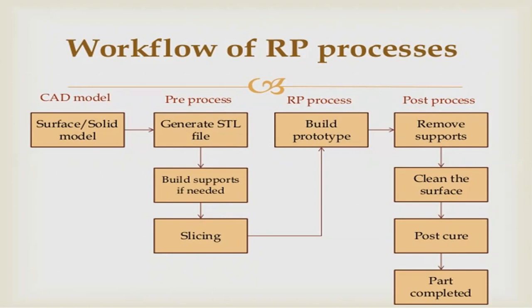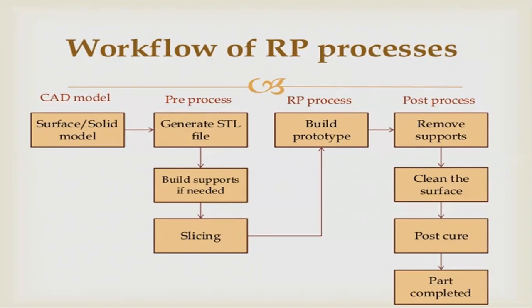If support material is required, we can add the support material. If not, I'm not adding any type of support material, and slicing. After that, I give it to build the prototype. Build prototype means the layer by layer format of the object should be processed in the manufacturing machine.